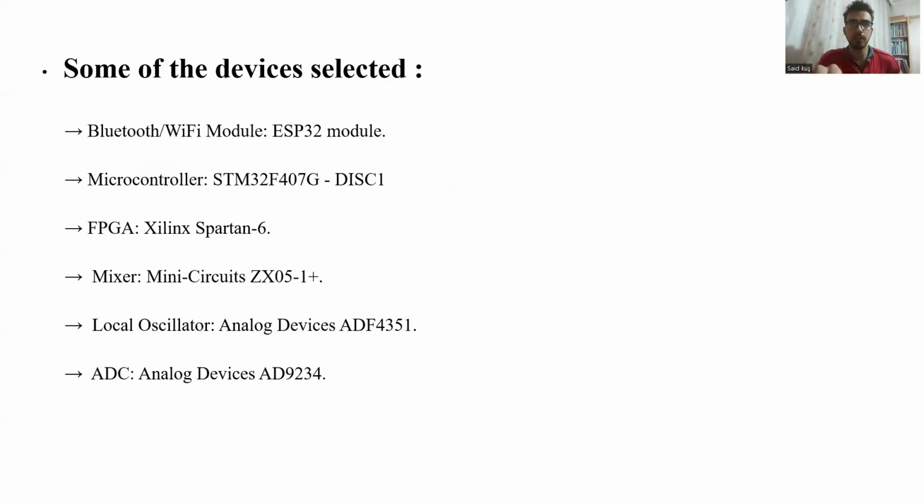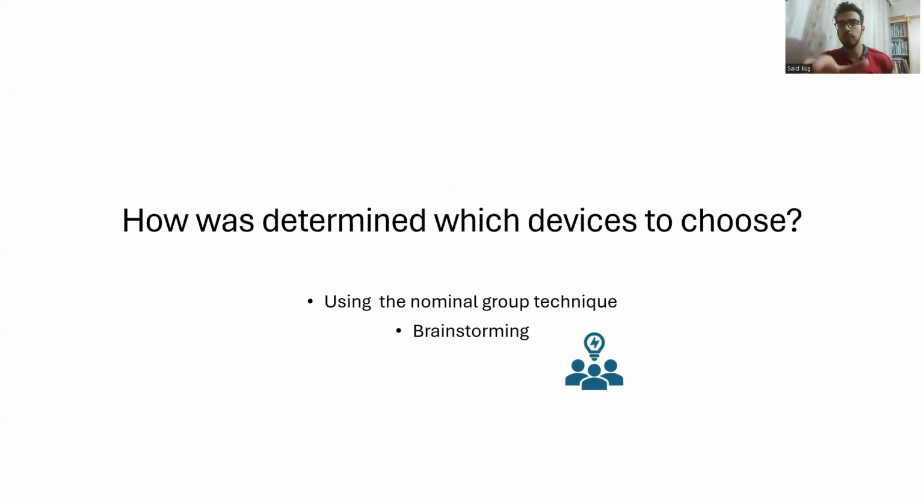Some of the devices selected are seen here. We determined which devices to choose mainly using two methods, the nominal group technique and brainstorming, to determine which option is more valid for us. I mean, we talked with each other actually. That's all. Thanks for listening to me.